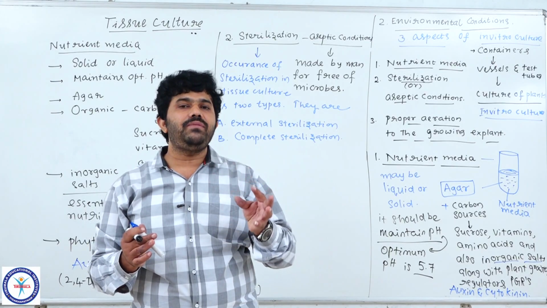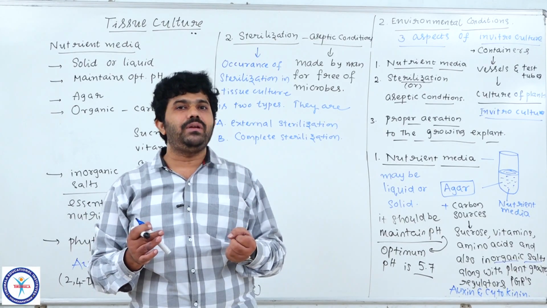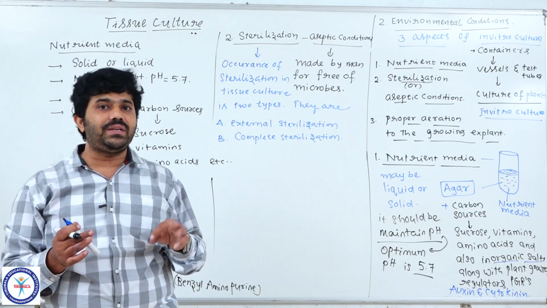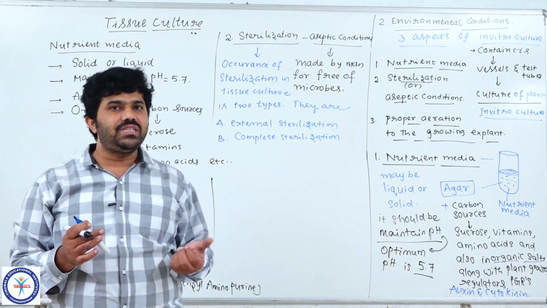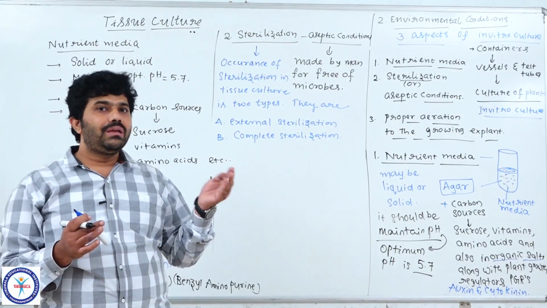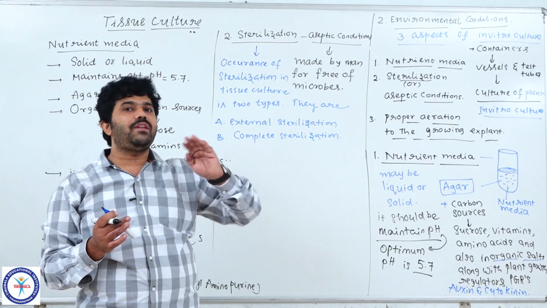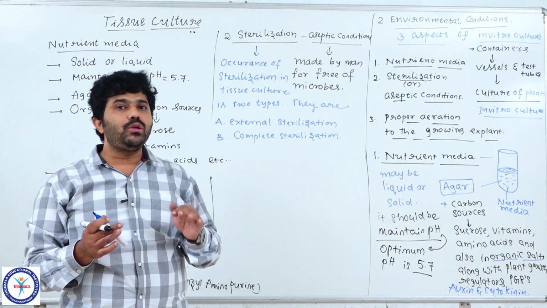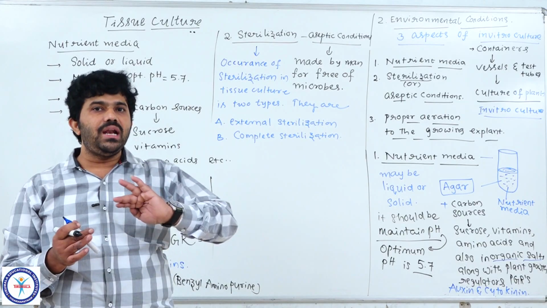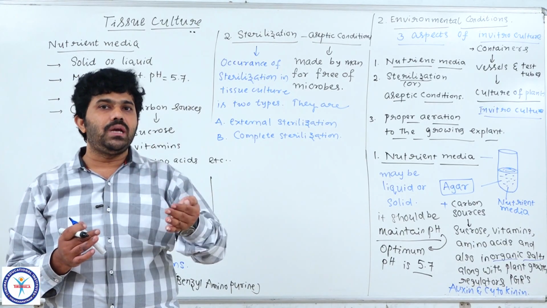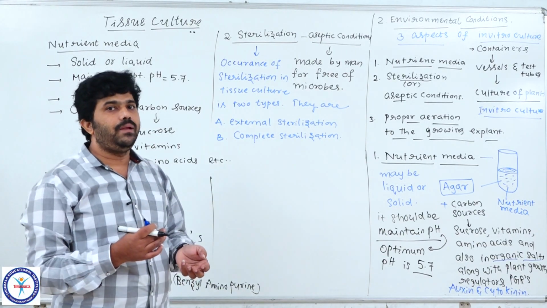The peripheral portion of the explant we sterilize using disinfectant cleaners, disinfectant chemicals or antimicrobial chemicals. Some detergents are used to kill the microorganisms present on the surface of the explant. We should not go into the cells, tissues and organs. We have to remove the microbes on the surface of the explant only.